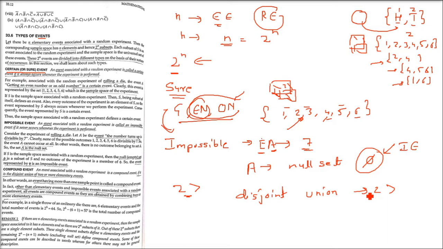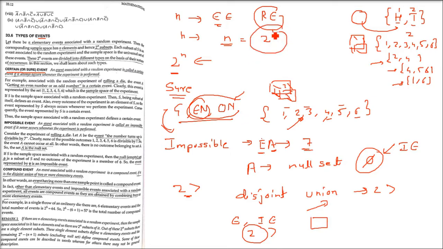Now understand this. If you throw a die, how many elementary events are there? What are the total number of events? And what is the number of impossible events? Now you will get compound events. The definition is somewhat confusing, but I am saying that we need the elementary events, the total number of events, and the impossible event. Now understand this example of throwing a die very carefully.